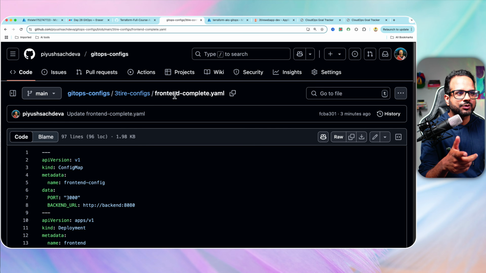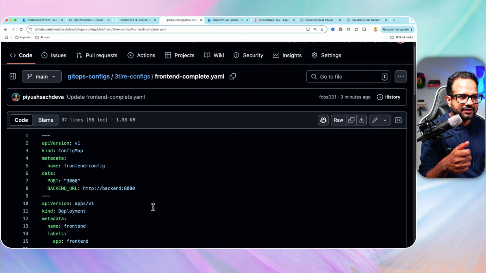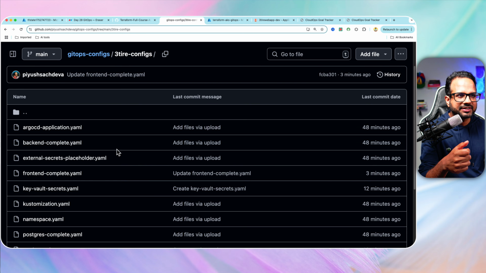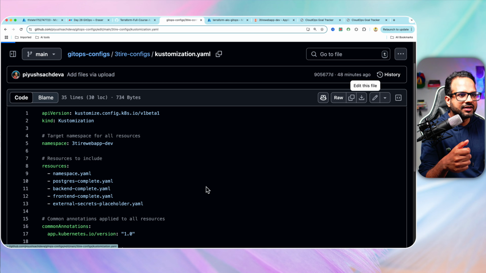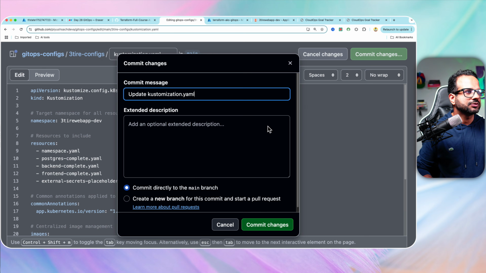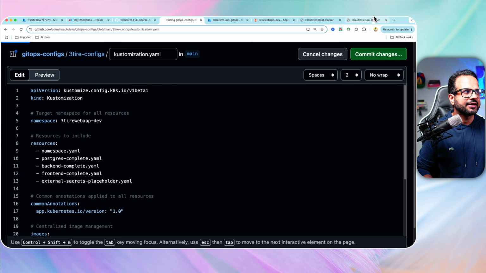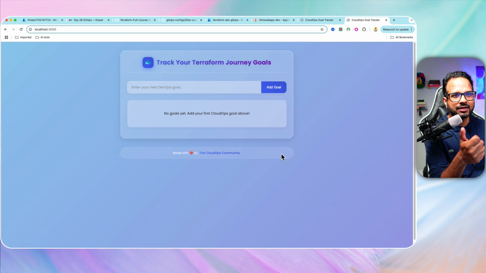Okay, so let's go back to our ingress config over here and let's make the changes in customization. So we have customization YAML over here. Added this file and let's just make the version from v1 to v2 for the front end. So commit changes, and currently in the newer version we have deployed toggle dark mode light mode as well. So over here nothing is visible right now because this is application version v1, right?